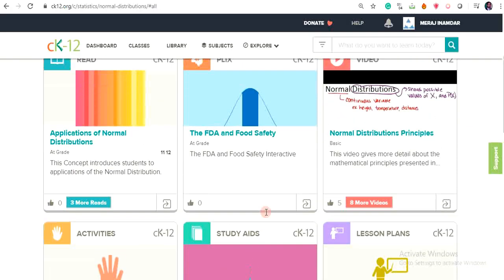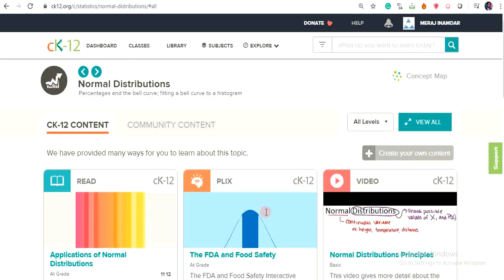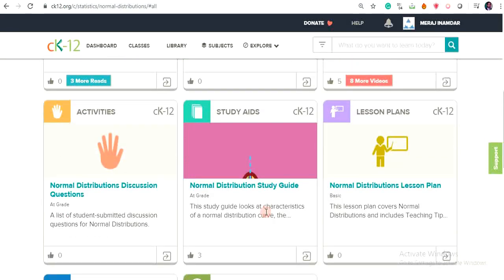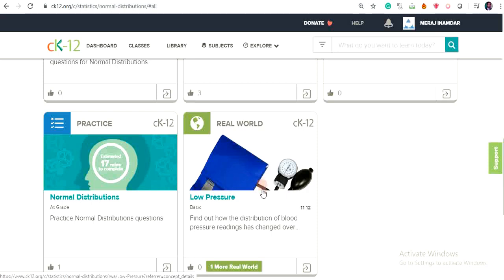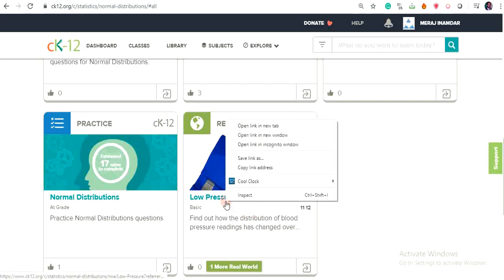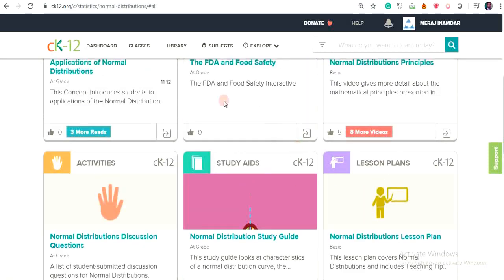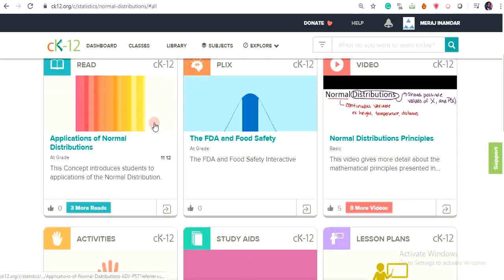Coming back to the modalities of this concept, normal distribution, the other two are practices, where you will find various quizzes related to this concept, and my favorite one, real world. The real world is basically a case study, which is a very short, interesting case study related to this concept. This way, students learn one concept from different dimensions.